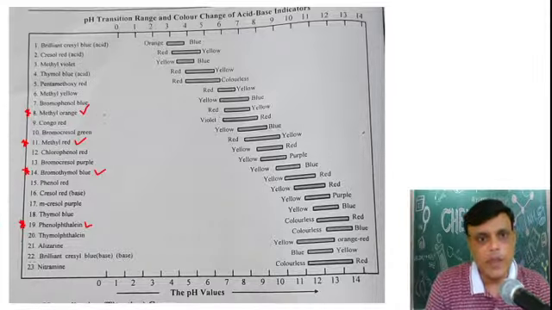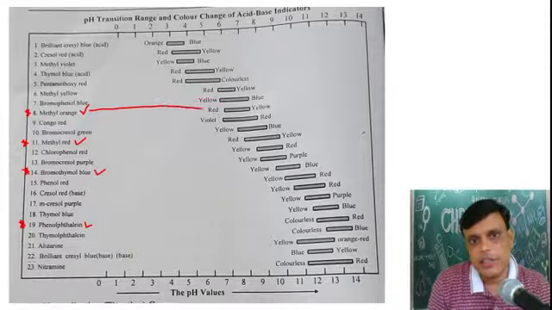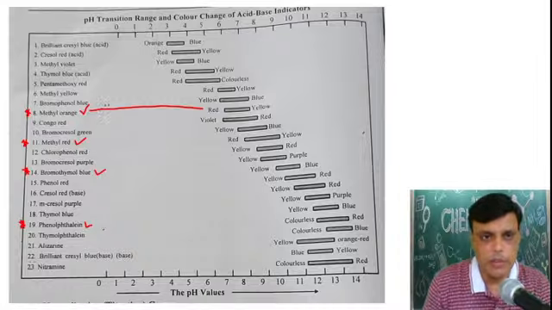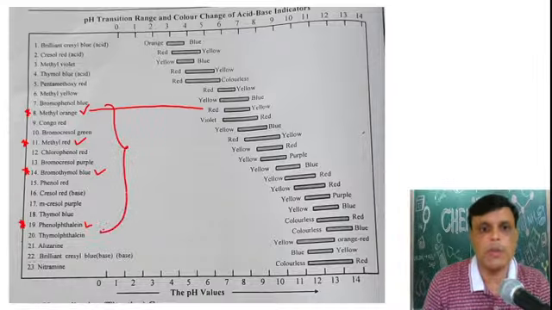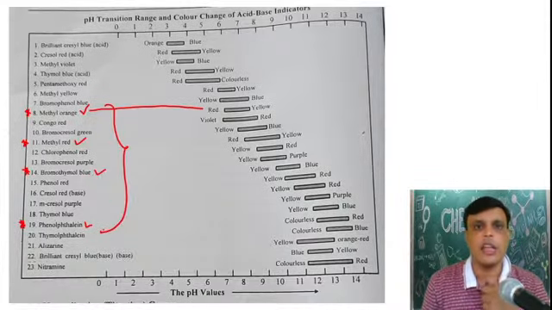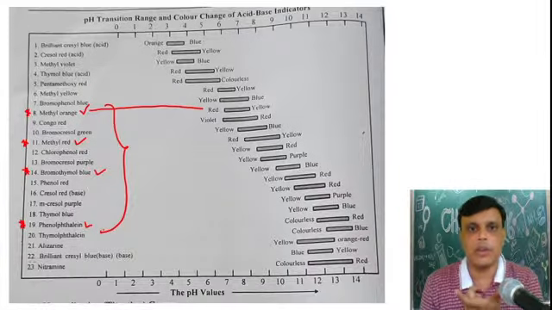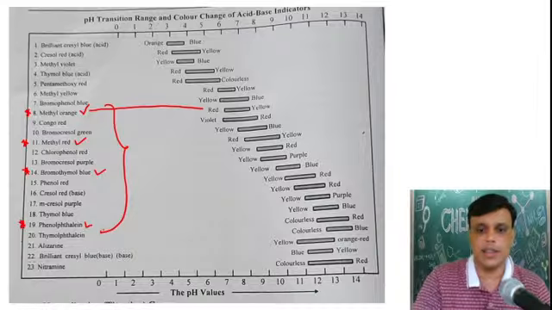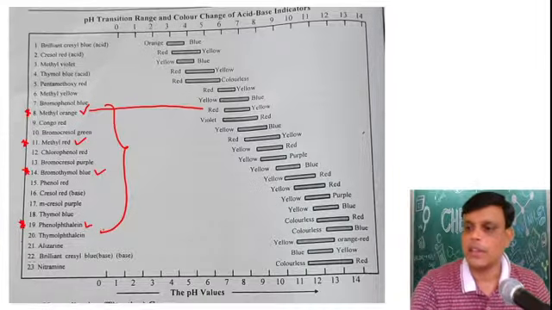And here if you see, its color change is given. Methyl orange is red and yellow, methyl red is red and yellow, bromothymol blue is yellow and purple, and phenolphthalein is colorless to red or pink. You have to remember these four. Please remember these four indicators and their pH range, meaning from what value to what value it shows its color change. You have to keep this in mind.